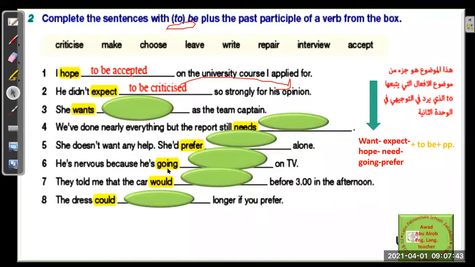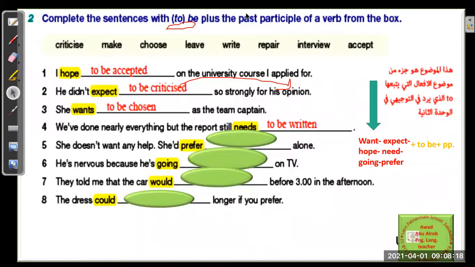I have Julia and Jude, the next 2. Go. She wants to be chosen as the team captain. Yeah. Chosen, it goes with the word captain. She wants to be chosen as captain of the team. The next one. Do that, Jude. We have done nearly everything, but the report still needs to be written. Okay, that's nice. Report. So match it. Report to be written.